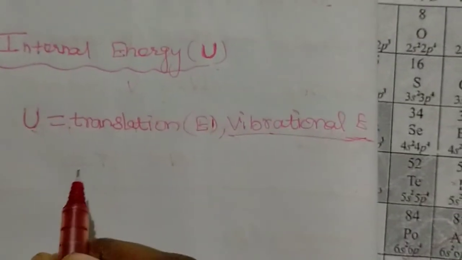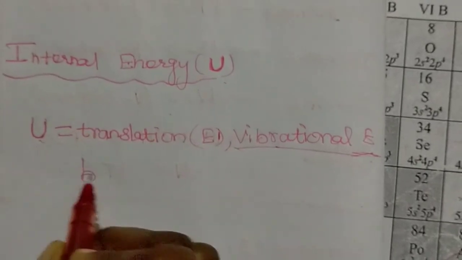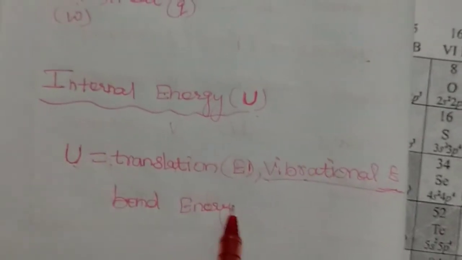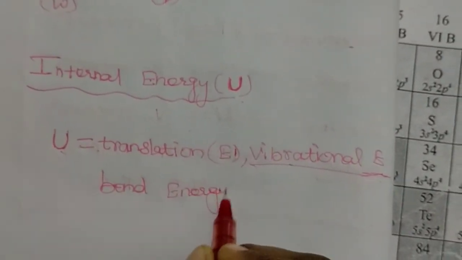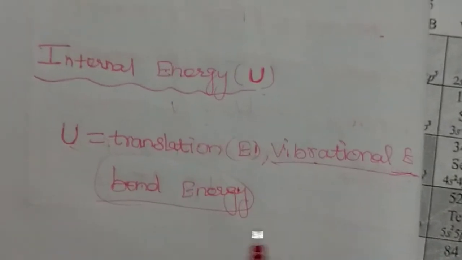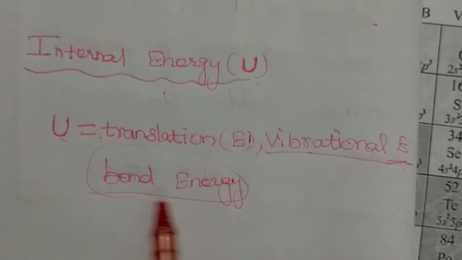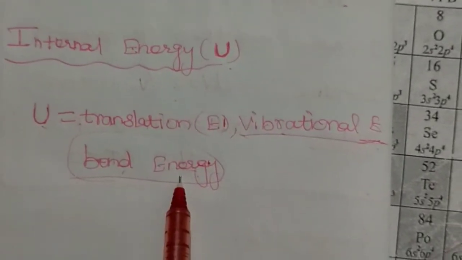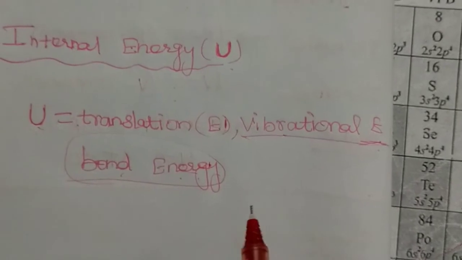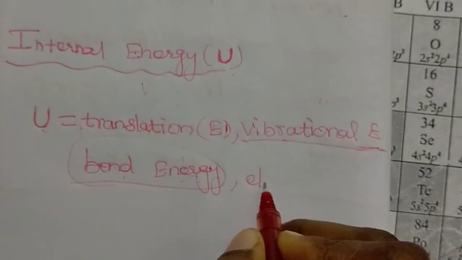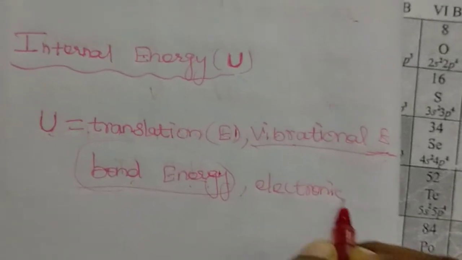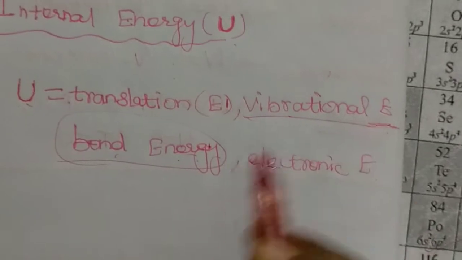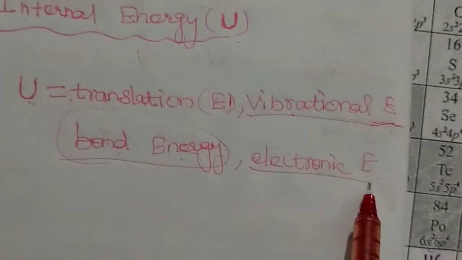Okay, the next one, bond energy. Bond energy is the energy used in the bond, and the energy of that bond is also considered under the internal energy. And the next energy is electronic energy. Electronic energy is present in the particles of that atom or molecule.